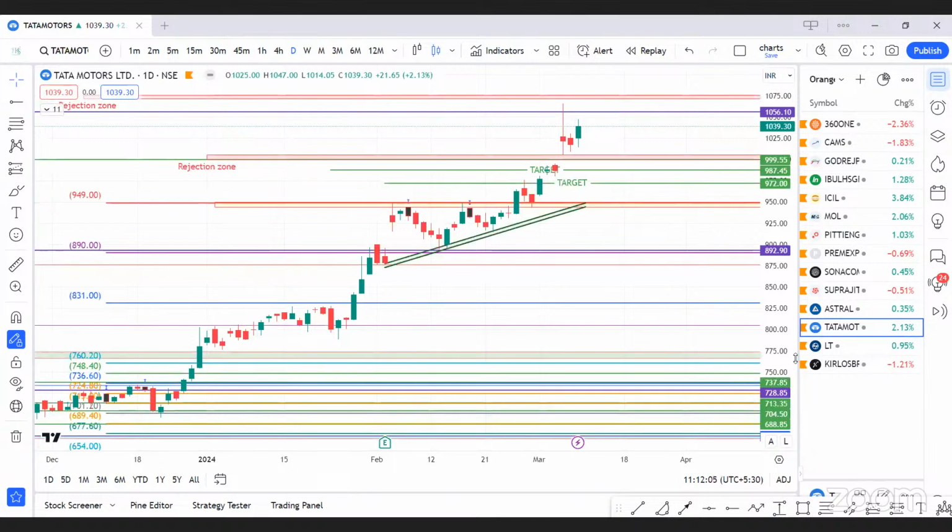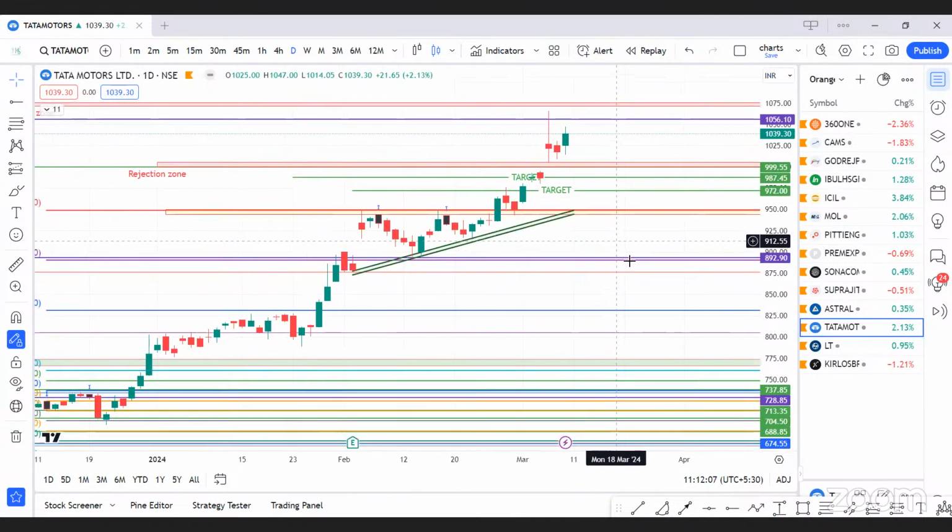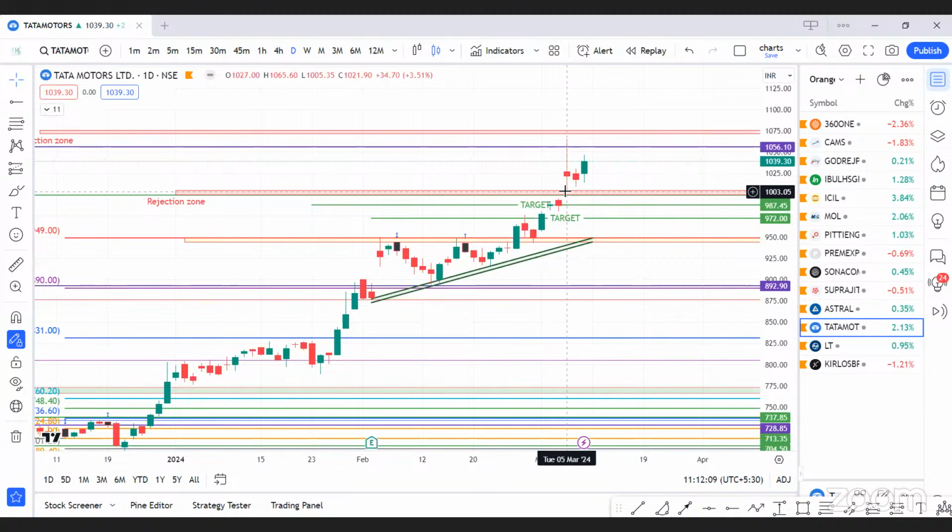Tata Motors, this script we gave in a live, and along with that, we also shared it with our guest members too. Our initial entry was triggered at 950 levels, and from that, our target was 1055 and 1072 was our first rejection zone. It made high of 1065.